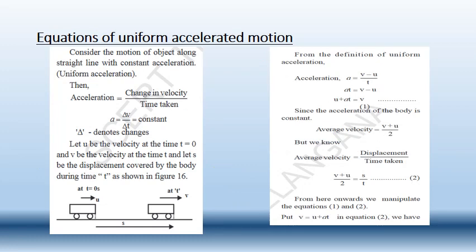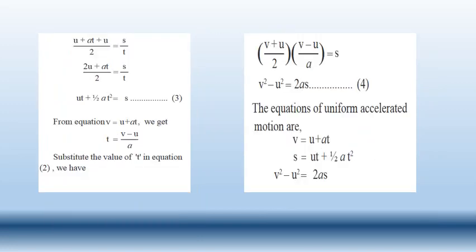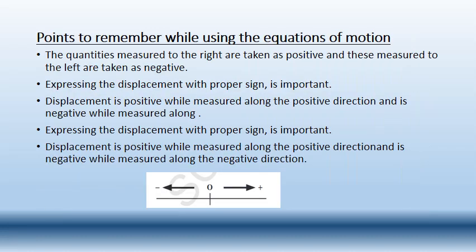Next, understand, or if you have any doubts in this one, you once again refer to this and try to do it yourself on paper, so that you will easily understand what type of calculations we are performing. See here, v is equal to u plus at, s is equal to ut plus half at square, v square minus u square is equal to 2as. These are the equations of motion we have derived, and using those equations of motion, we have to remember the following points.